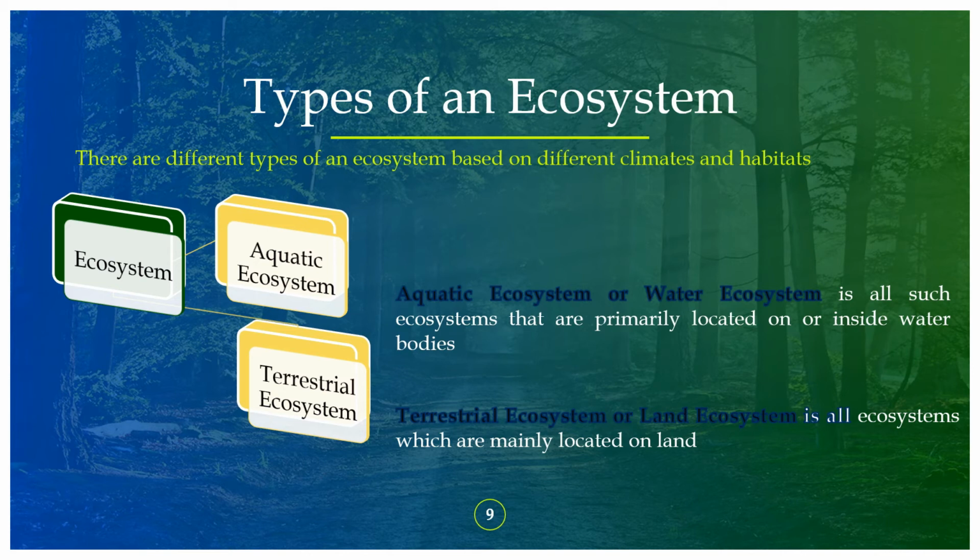A terrestrial ecosystem is any ecosystem mainly located on land. This is otherwise called a land ecosystem. In other words, you can say water ecosystem or land ecosystem.